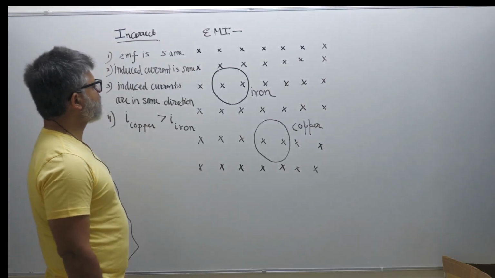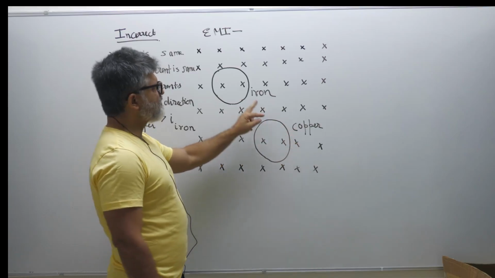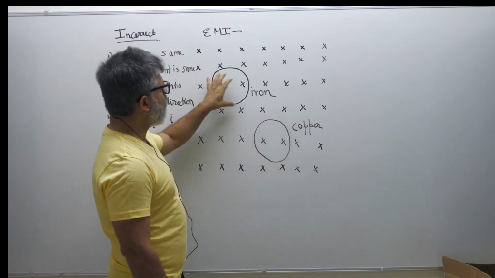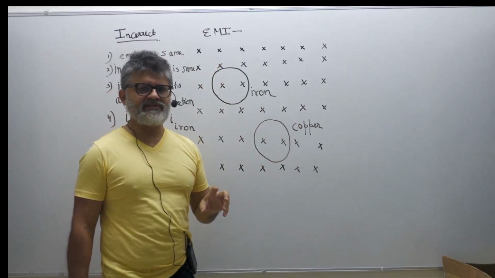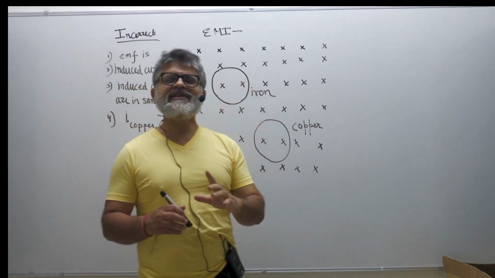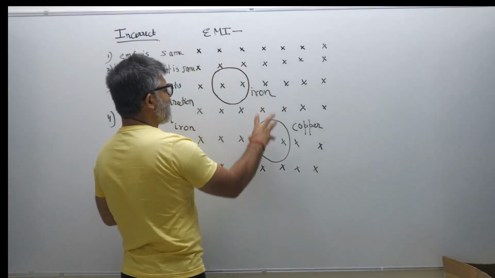So, you have a situation where you have two circular coils. One is made up of iron, the other is made up of copper. Both are identical otherwise. The radius is same, and both are being subjected to same dΦ/dt. So the dΦ/dt is identical.